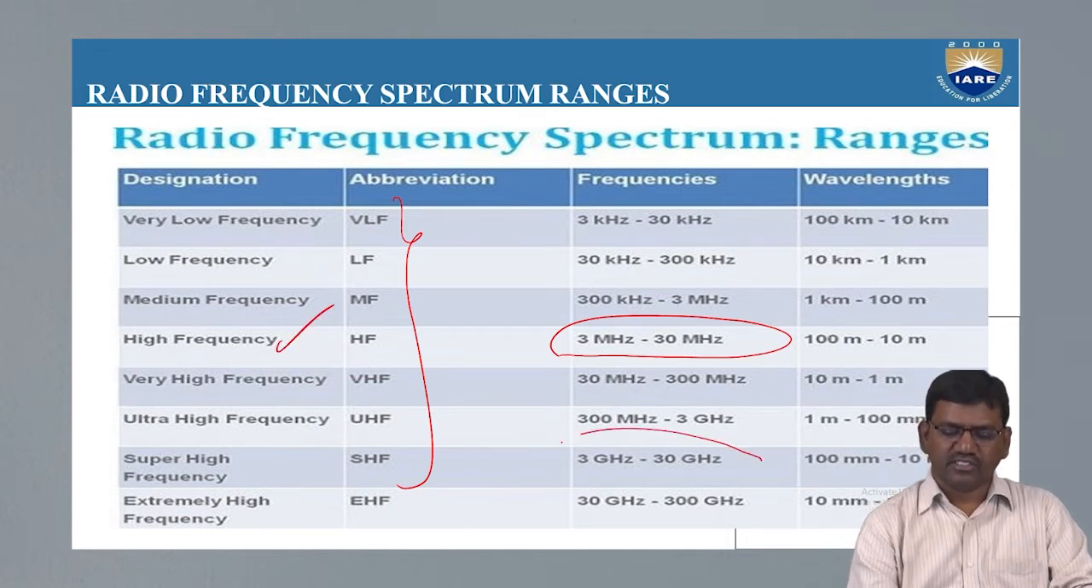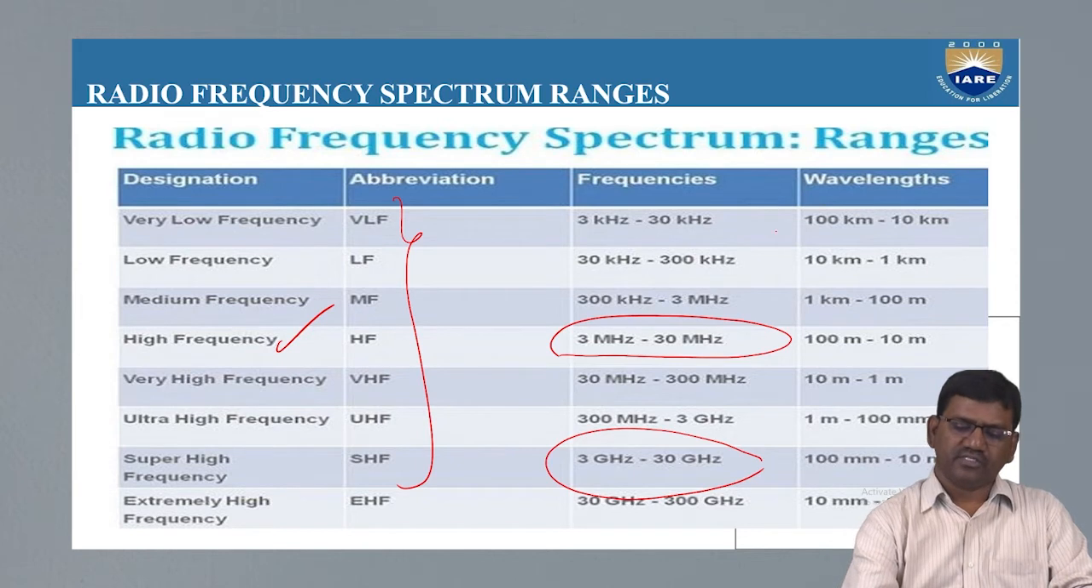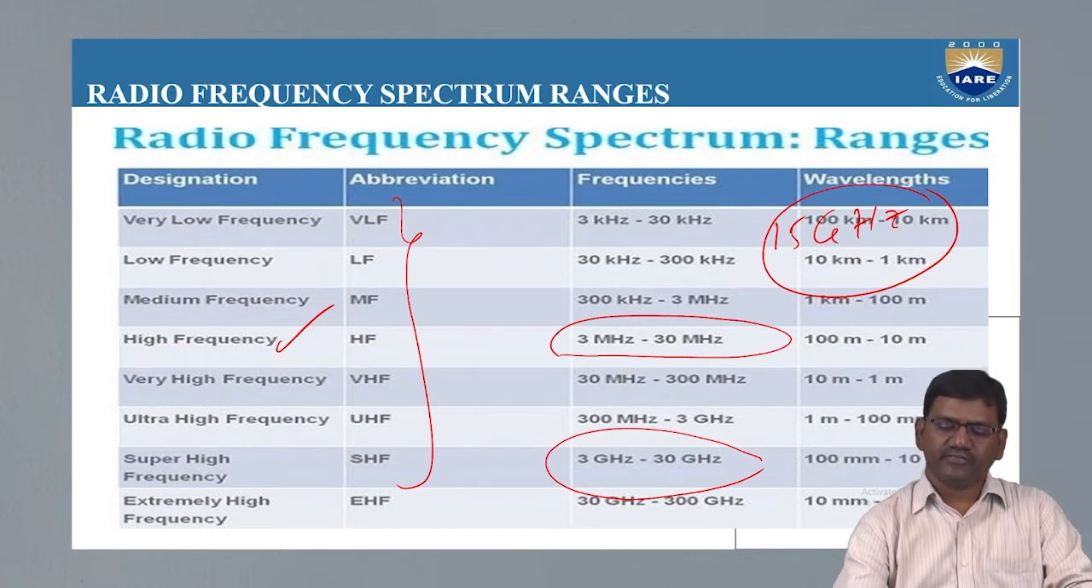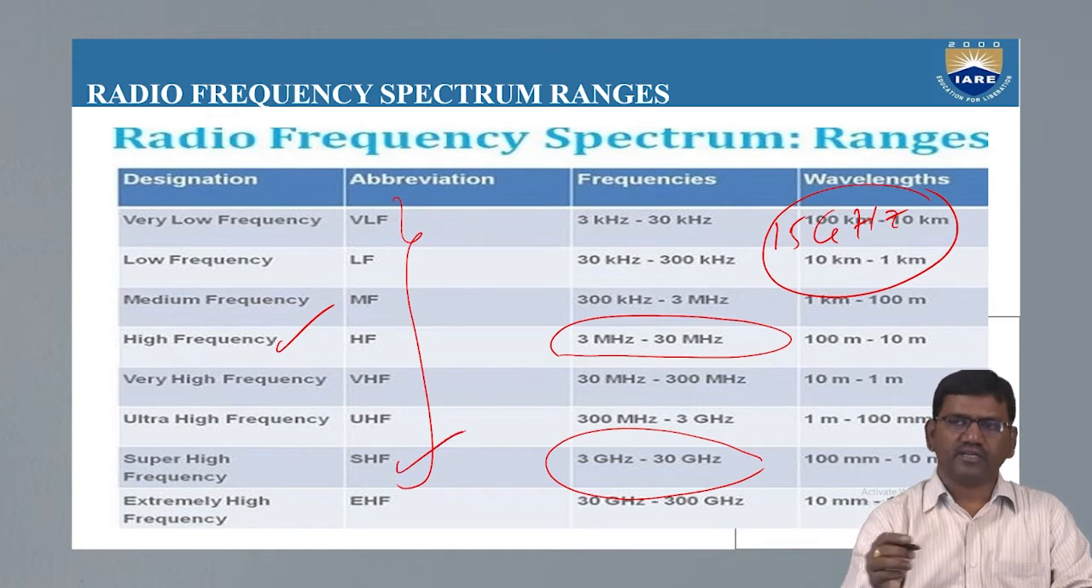If someone asks you about a frequency range of 3 GHz to 30 GHz, suppose there is a 15 GHz operating frequency, which abbreviation does this 15 GHz come under? This 15 GHz comes under super high frequency.